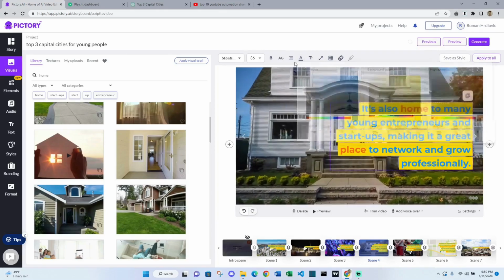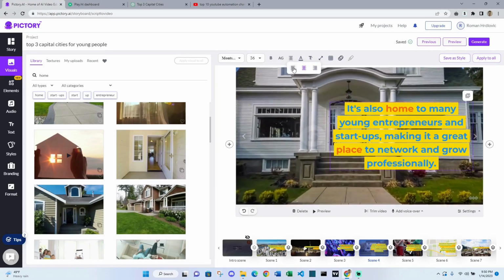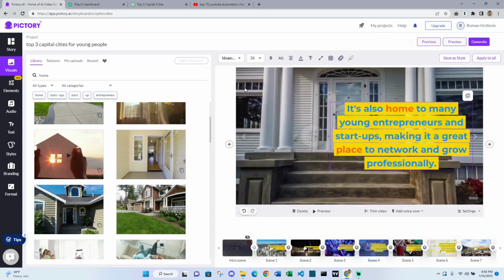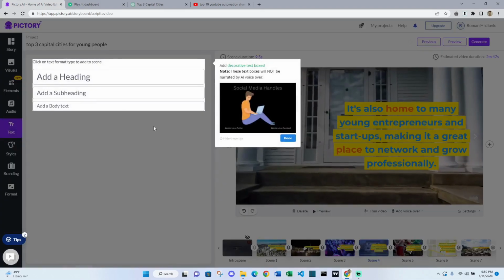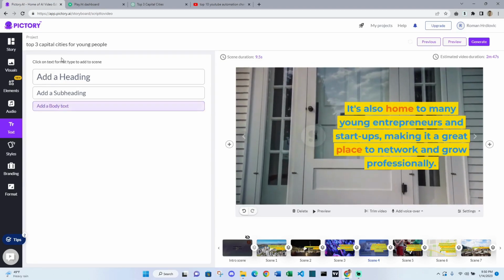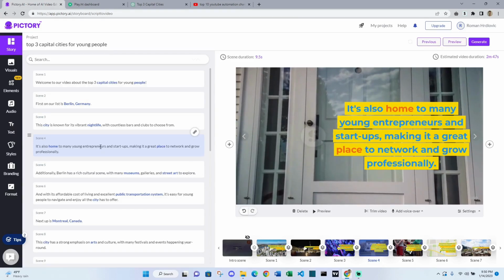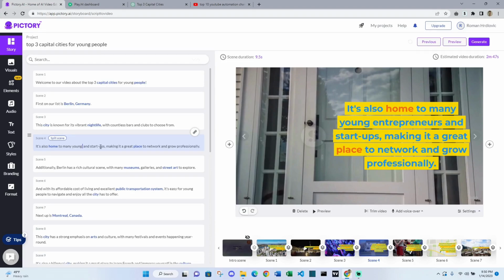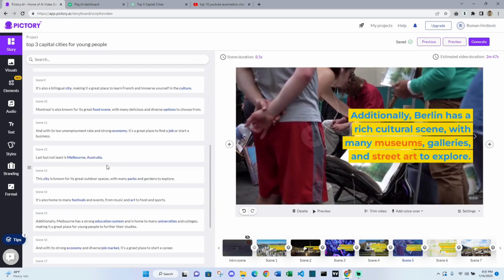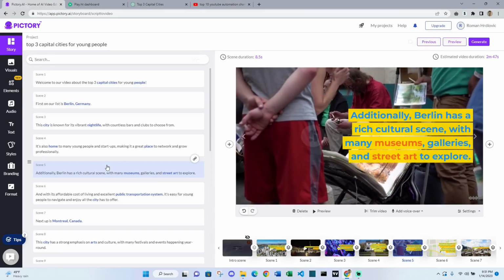We can maybe change the position of the text if you want to. And it's really easy to play with. Yes, so you can do whatever you want. Maybe we can even add some text. So maybe you can try to change it over here: it's also home to many young people and startups. Very simple to use. And yeah, so this is it.